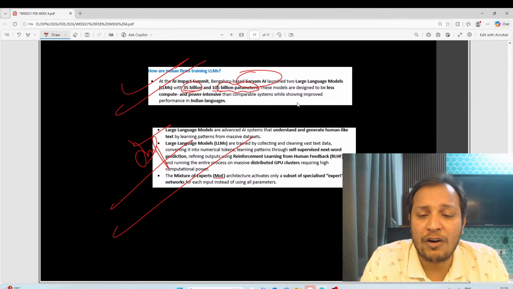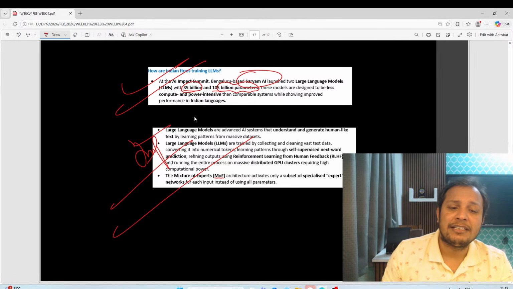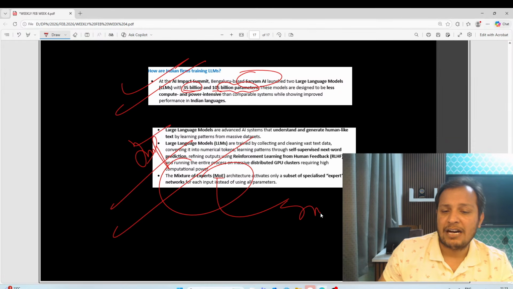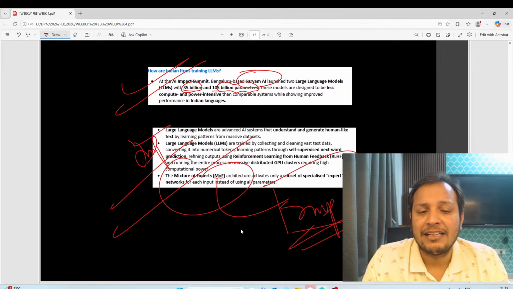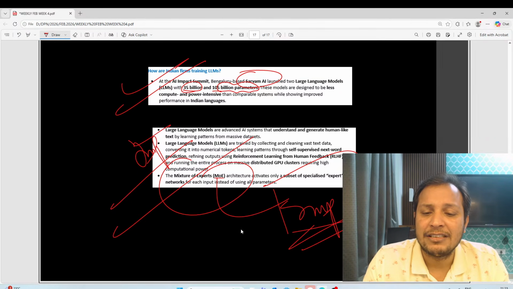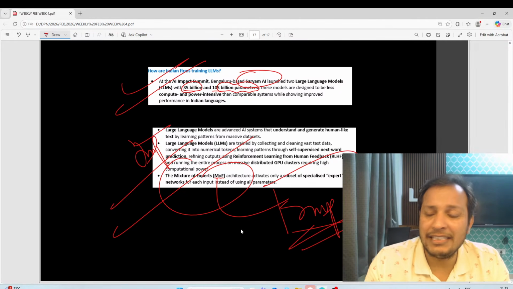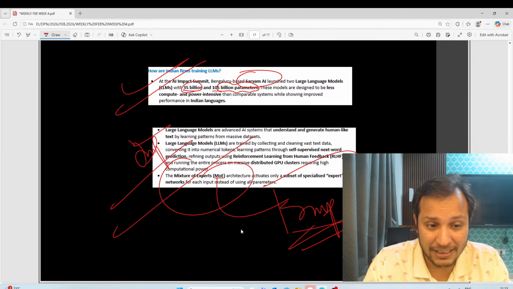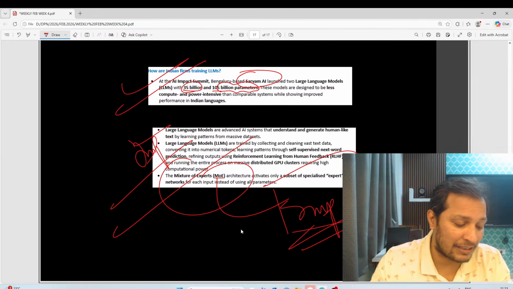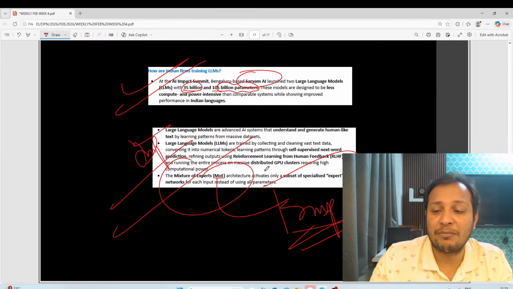For the training of LLMs, we are using the mixture of experts architecture. This is a specialized architecture which is a subset of expert networks, basically for giving results faster. LLMs, this is really very important. ChatGPT is an LLM. Sarvam AI is an LLM.